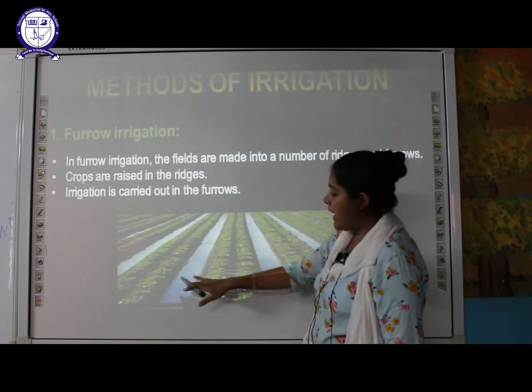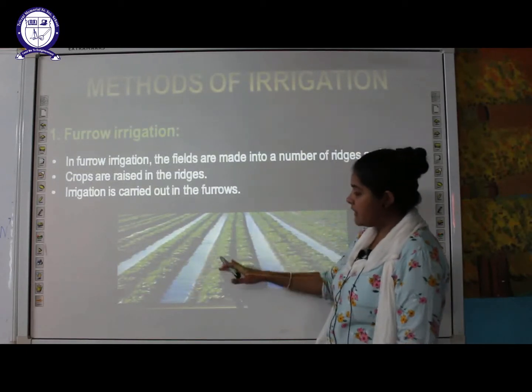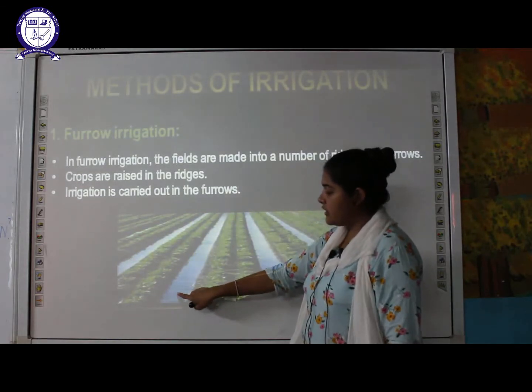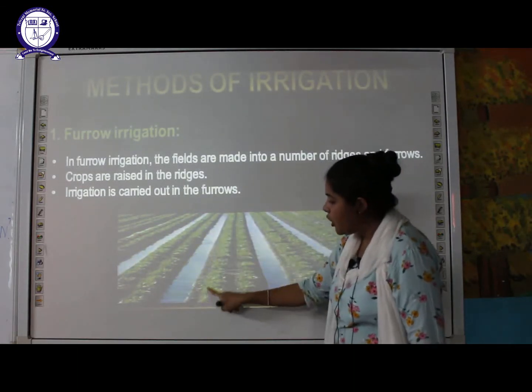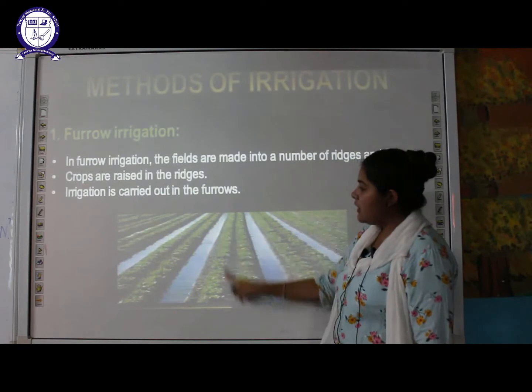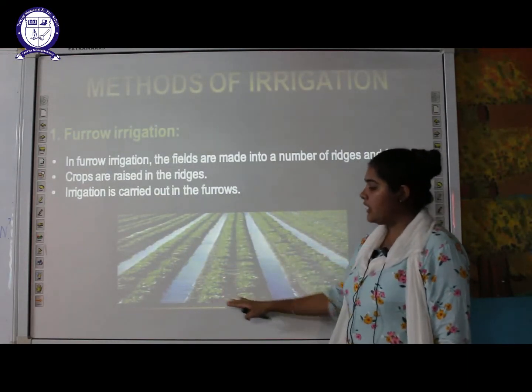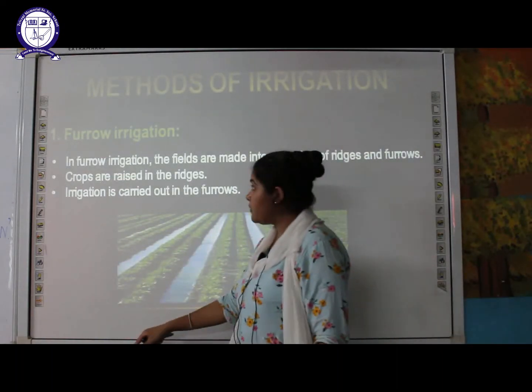Ridges means a higher part. This is the bulging out part of the land, and these are the furrows. Water is supplied, or irrigation is done, in the furrows, and on the ridges, these parts, the crops are being cultivated. They are planted, raised, grown on the ridges part. So this is a kind of furrow irrigation.